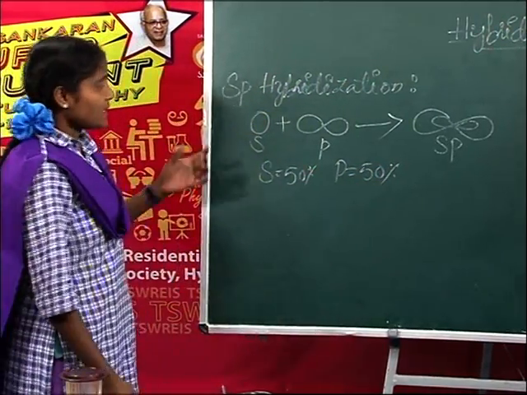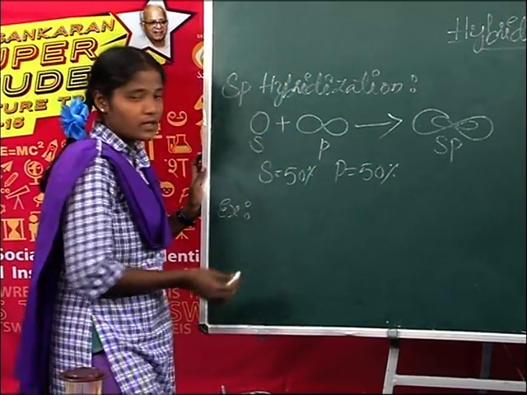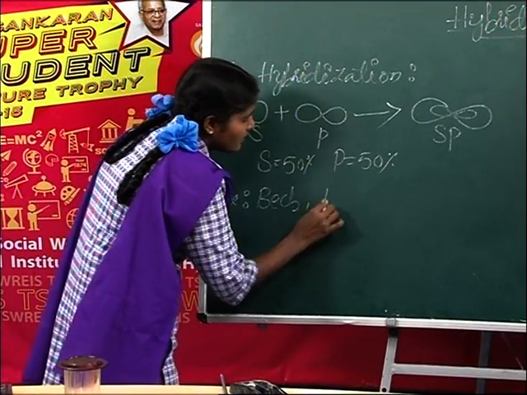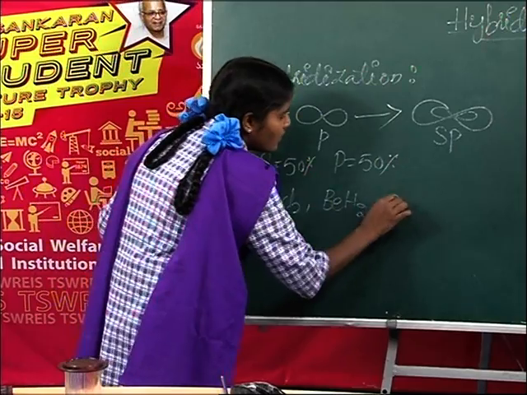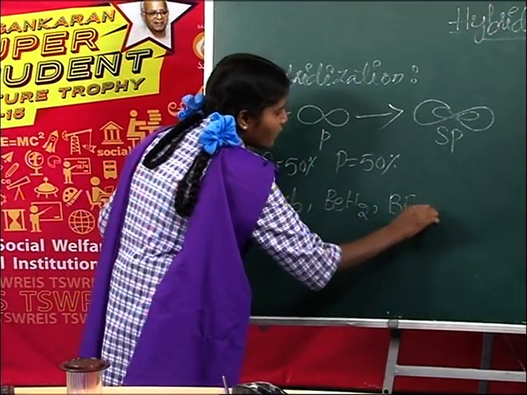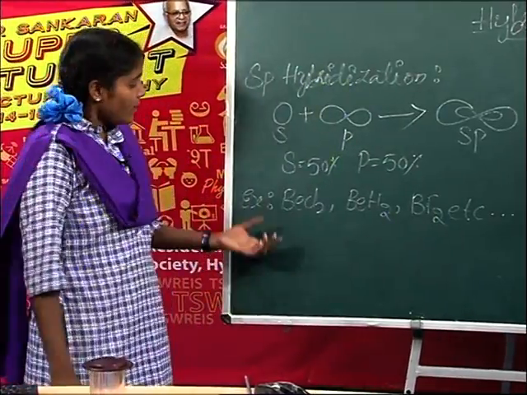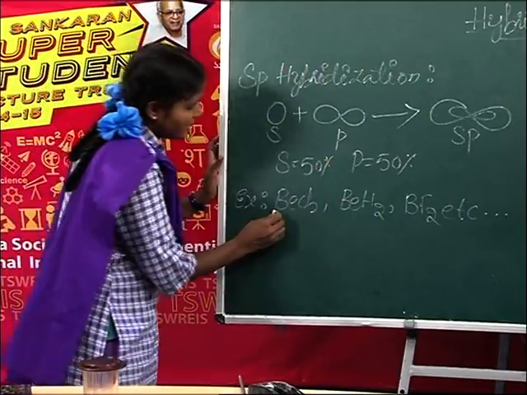Okay, next, examples of sp hybridization: beryllium chloride, beryllium hydride, beryllium fluoride, and so on. Let us take one example in this. Okay, beryllium chloride.